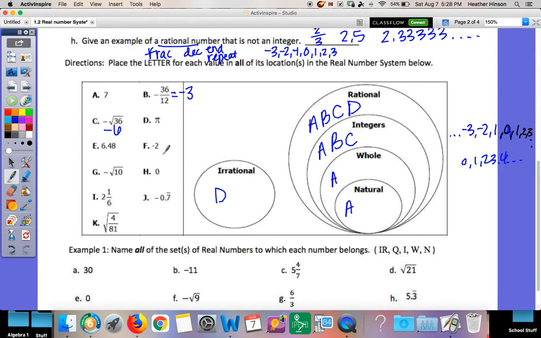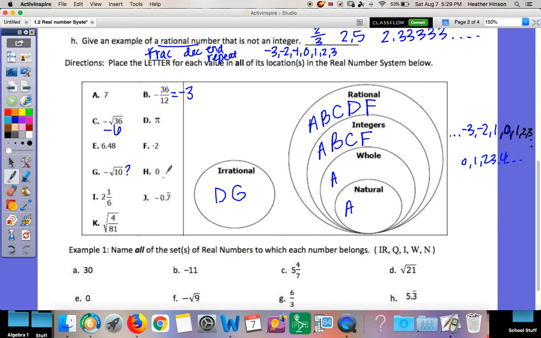Okay, F, negative 2, is that irrational or rational? That's a normal number, so it's going to be rational. Is it also an integer? Yes, because there's no decimal or fraction. Is it also whole? No, because it has a negative, so that's my stop. G, negative square root of 10. Is that irrational or rational? Do I know the square root of 10? I don't know the square root of 10. So that's going to fall under irrational. So if you were to check that out in a calculator or something, you would get a really long random decimal that doesn't repeat and it doesn't end.